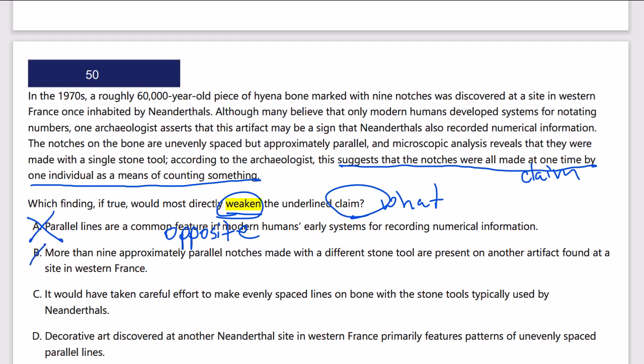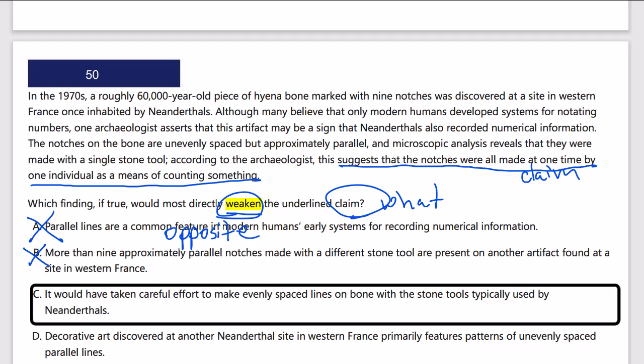Well, no, that doesn't help us. It just tells us that there are more of them that were made. Nothing about our claim, which is that it's basically an ancient calculator. Okay. C, it would have taken careful effort to make evenly spaced lines on bone with the stone tools typically used by Neanderthals. Okay, that doesn't tell us anything about the purpose of it.